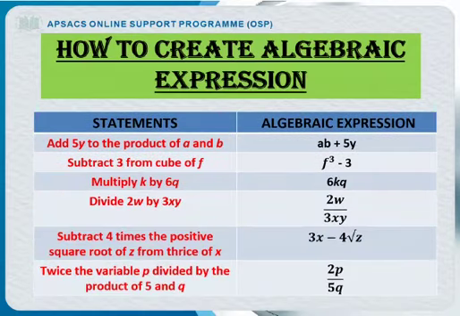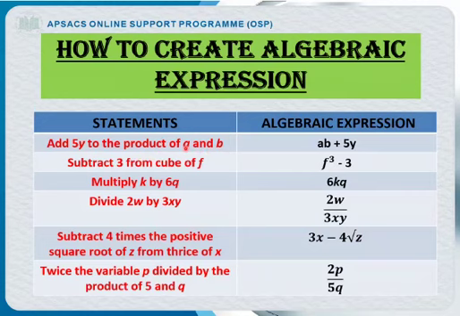See, this is the table that is visible to you all. These are some statements and these are the algebraic expressions. Like first is add 5y to the product of a and b. What they are saying, add 5y to the product of a and b. What is a and b? Product. That means multiply.